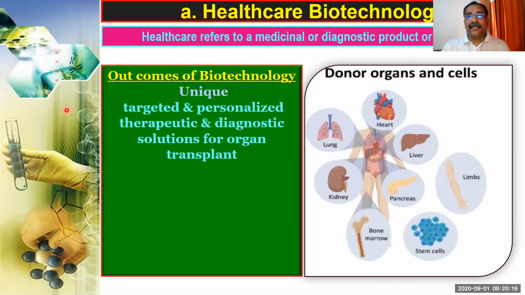So as an outcome of biotechnology, we can see that patients are getting a lot of benefit. One of the major outcomes is that they can get unique, targeted, and personalized therapeutic and diagnostic solutions for organ transplant.